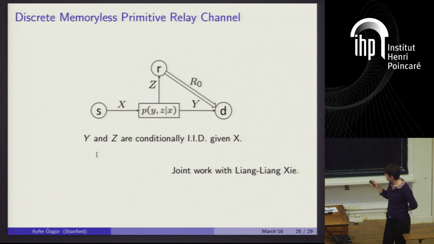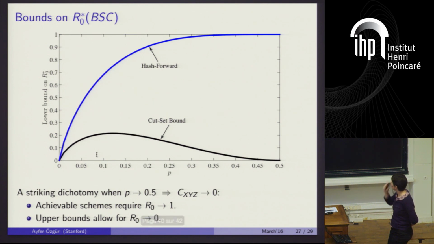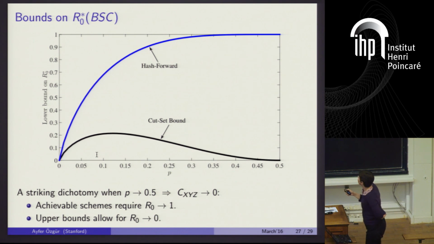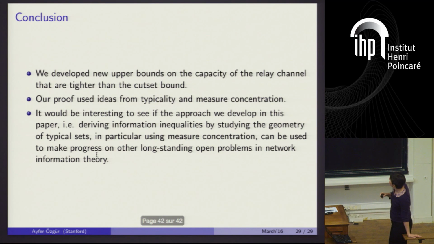There are some interesting conclusions you can draw. We have similar bounds for the discrete memoryless case, and we applied them to an open problem by Cover, and it gives some surprising results that I wanted to talk about, but I don't think I have too much time, so I'll just conclude by saying that we developed new upper bounds on the capacity of the relay channel that are tighter than the cutset bound.